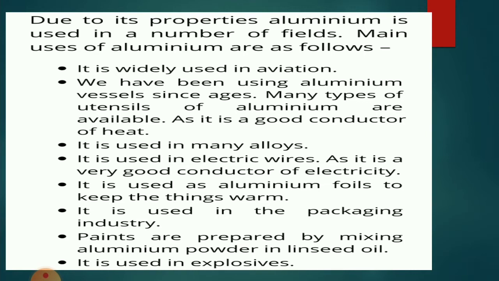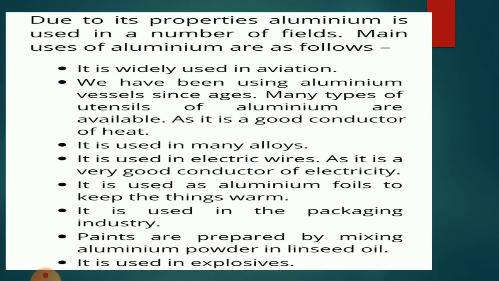Aluminium is used in different fields due to its properties. Now the main uses of aluminium. Why do we require aluminium? First we should understand. Aluminium is widely used in aviation, meaning in aircraft, that is aeroplanes and helicopters. We have been using aluminium vessels since ages. Many types of aluminium utensils are available.